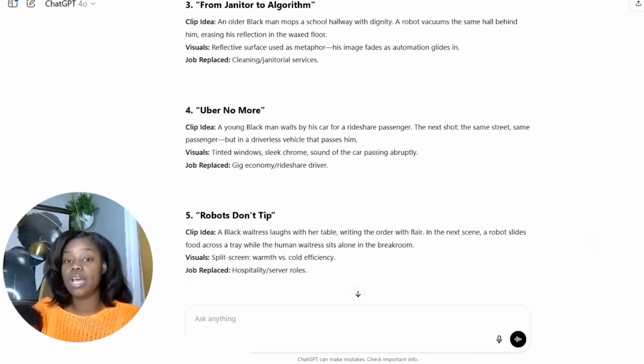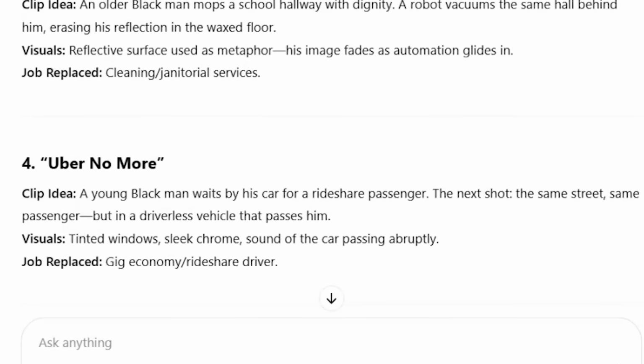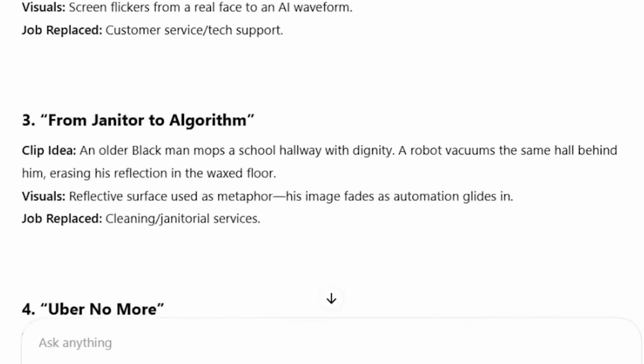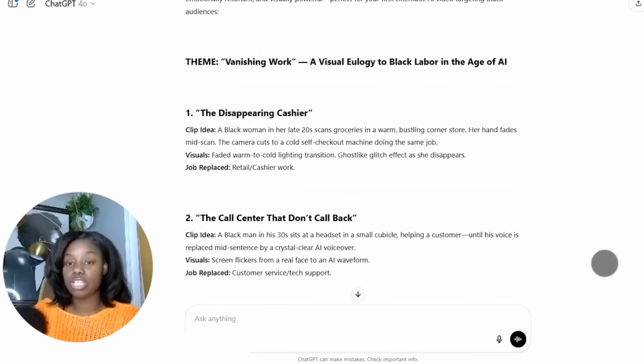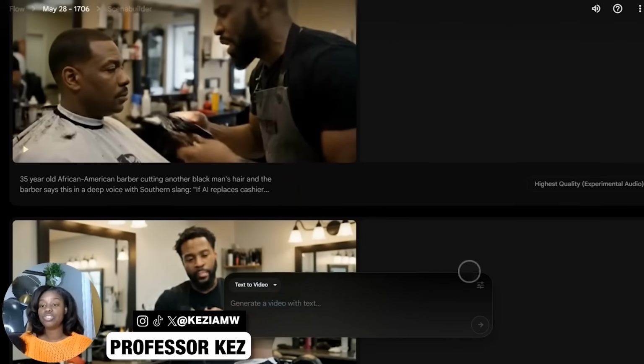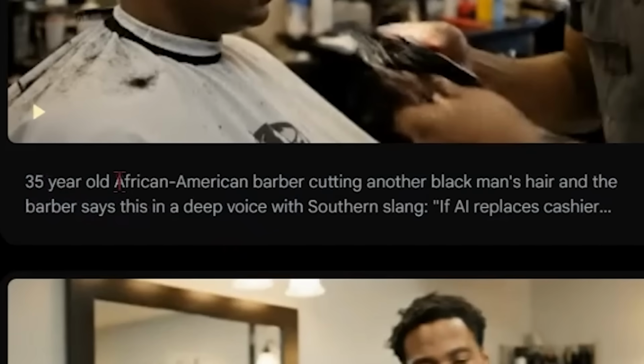Here, Uber no more. A young Black man waits by his car for a rideshare passenger. In the next shot, in the same street, the same passenger, but now we see a driverless vehicle that passes him. So ChatGPT is going to start you off with general descriptions, but I'm going to teach you how to make it that much better. And now what I want you to do is get specific. So you see here, instead of saying a Black barber, I'm saying a 35-year-old African-American barber.